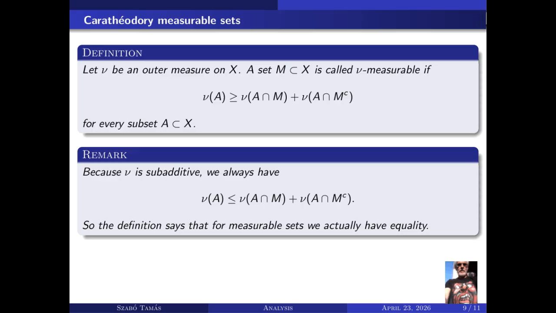So for measurable sets, we actually have equality.